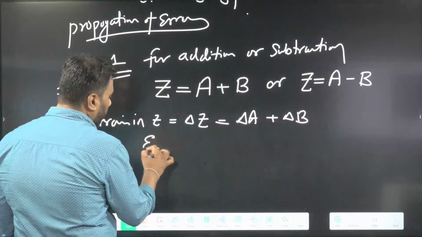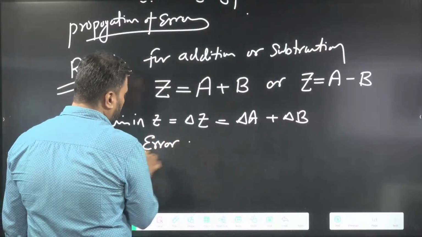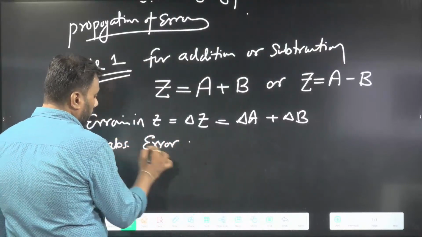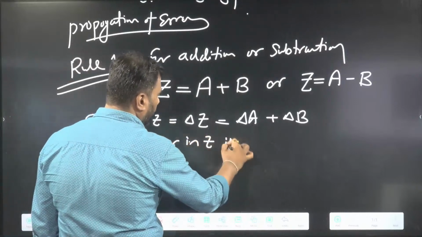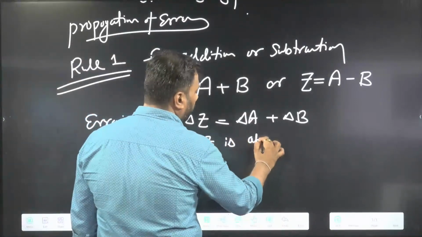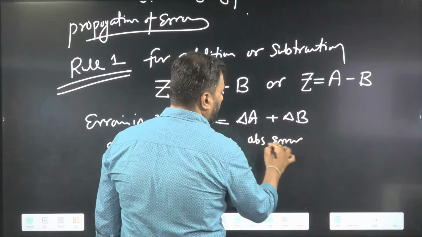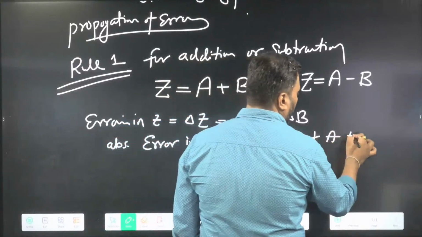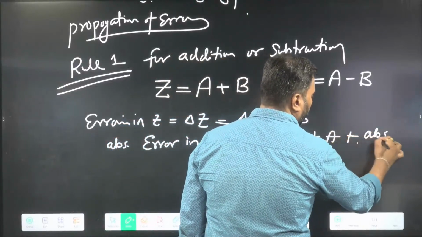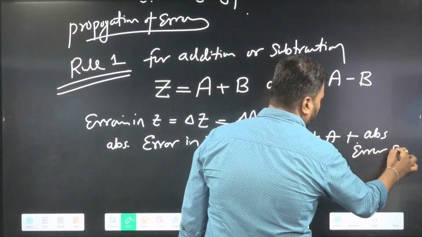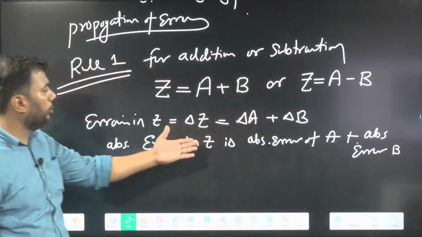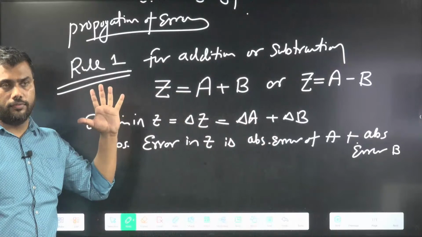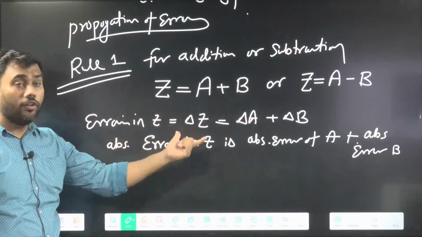Here, the absolute error in Z is the absolute error of A plus the absolute error of B. Add the absolute errors of A and B to get the absolute error of Z. Why are we always adding?